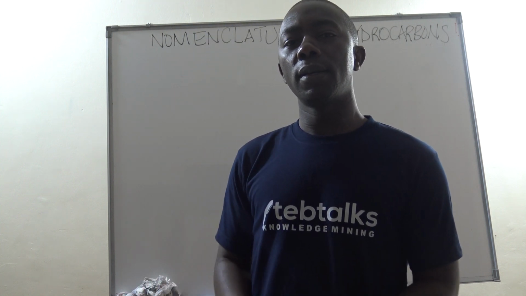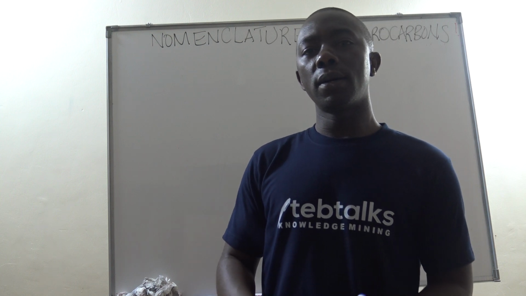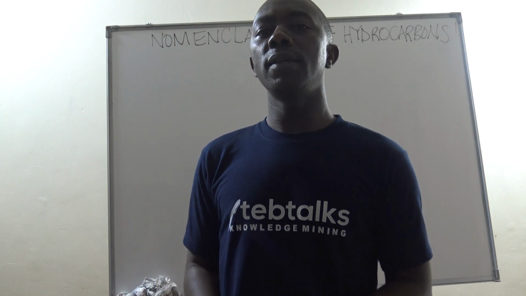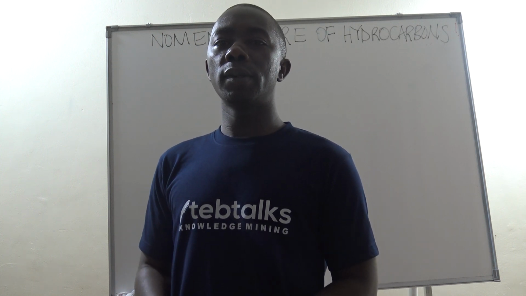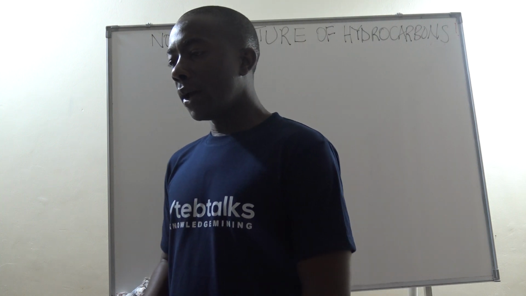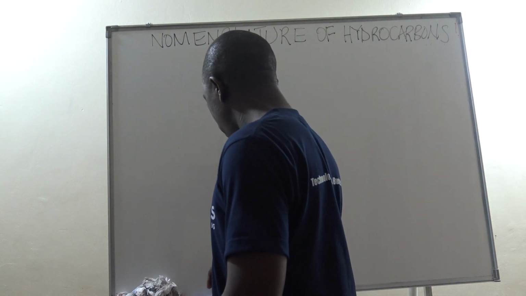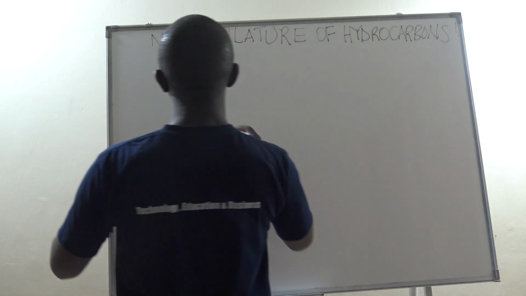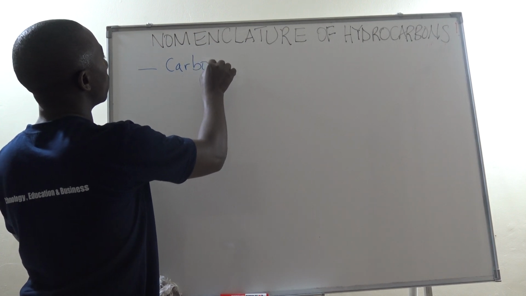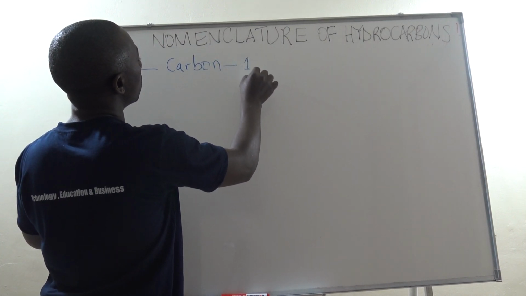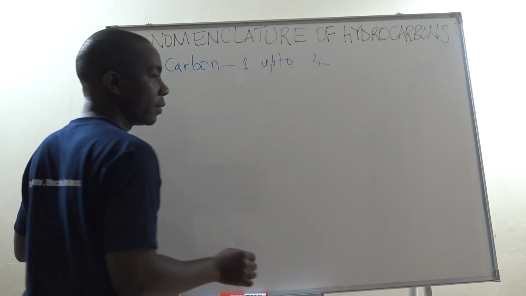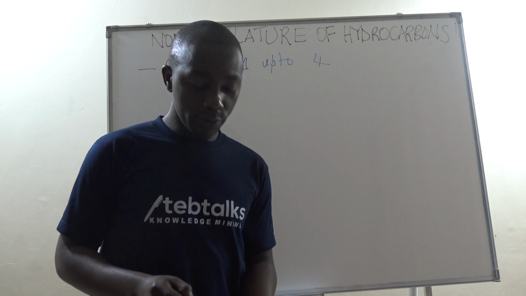Then we look at the rules of naming them. We look at their side chains. We look at a few examples, and that will be nomenclature of hydrocarbons. Now, hydrocarbons are named from carbon 1 up to carbon 4. These ones have their definite names which are commonly known.